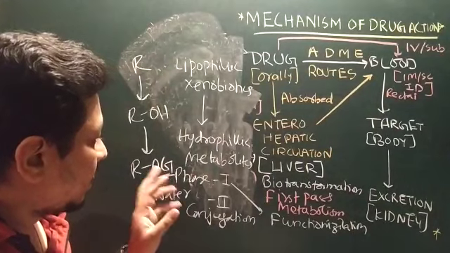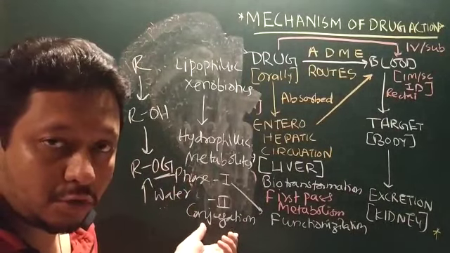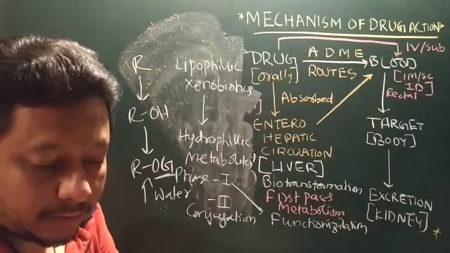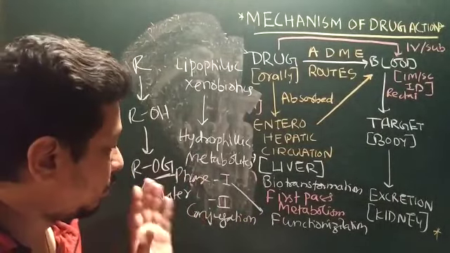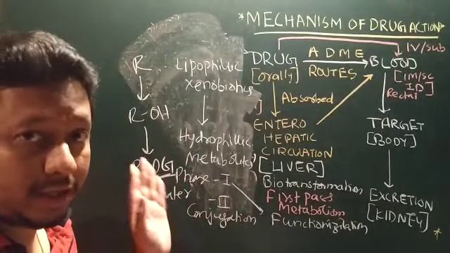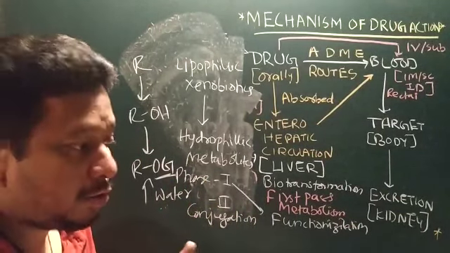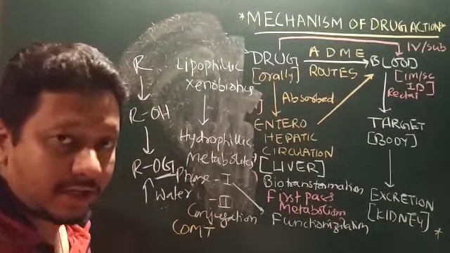Now, what biomolecules are used by the body for conjugation? Number 1, glucuronidation, with the help of the glucuronidase enzyme, and the methylation is by the COMT, catechol ortho methyl transferase.